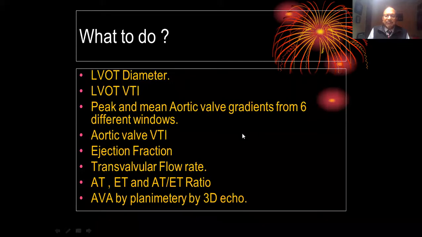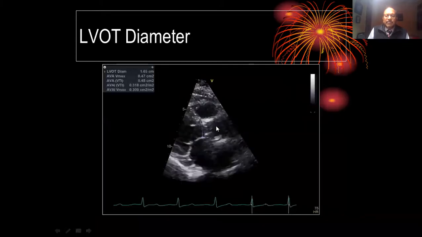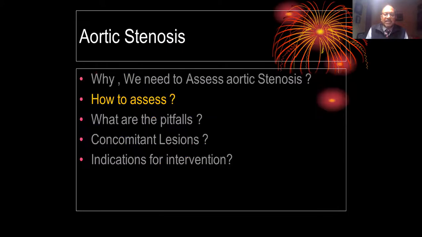One picture is the LVOT diameter. Where do we measure the LVOT diameter? We measure the LVOT diameter at the hinge point of the aortic valve. Normally, the aortic valve diameter is close to 2 centimeters. And this is the most difficult part of any aortic stenosis assessment, because when we look at the aortic valve diameter, both the leaflets, the right and the non-coronary, should be opened up completely. And how do we perceive this?